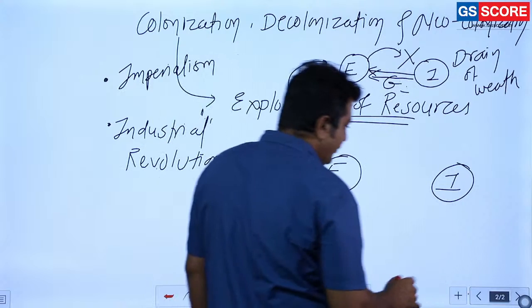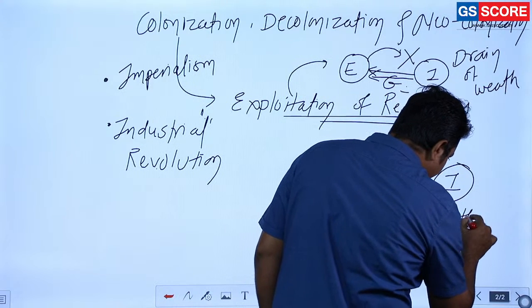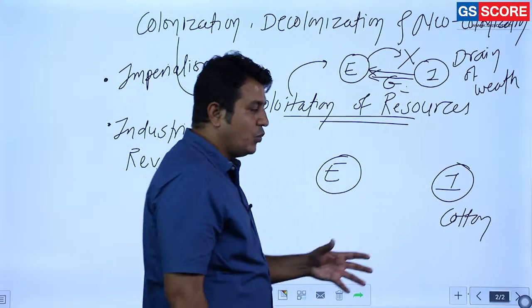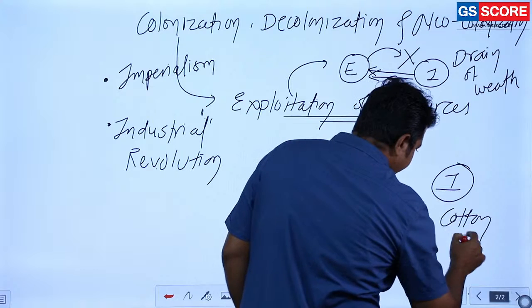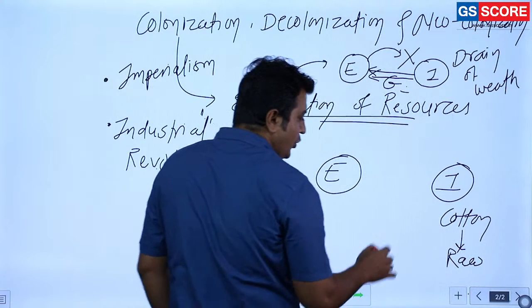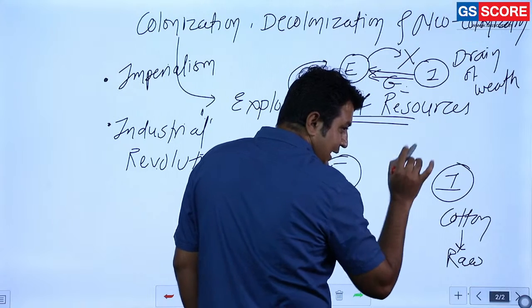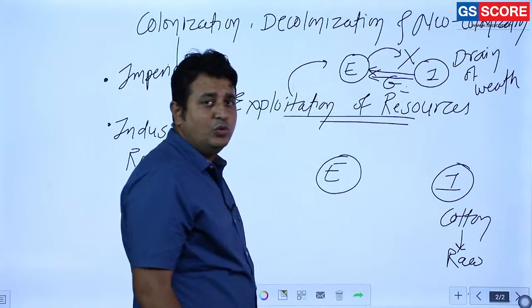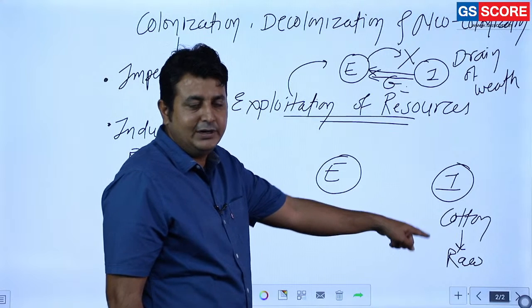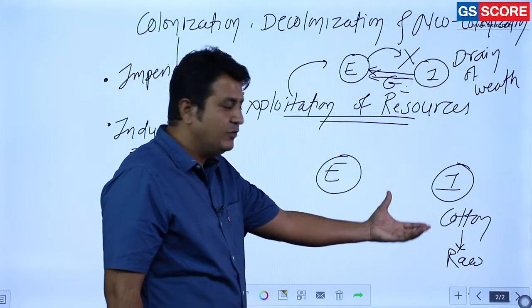India is very well known for production of cotton, and today also we are one of the largest producers of cotton. Clear? So the cotton as a raw material, Britishers are going to purchase at the cheapest rate. Why is it so? Because they forced us to grow cotton. It was a cash crop, so peasants were forced.